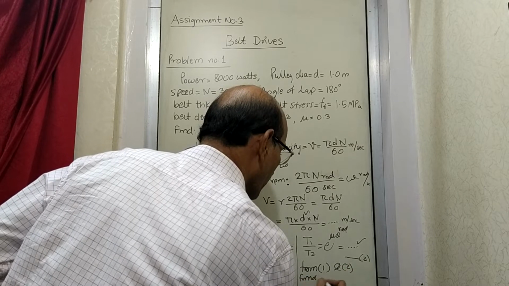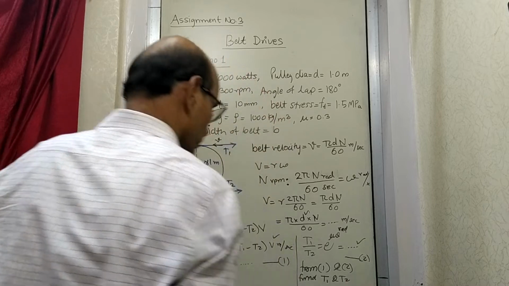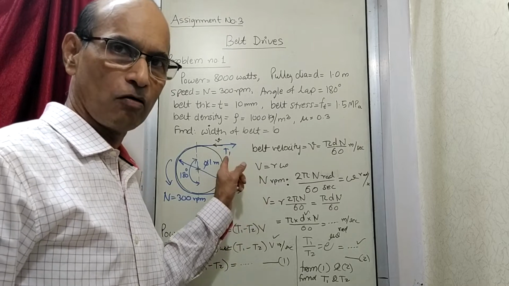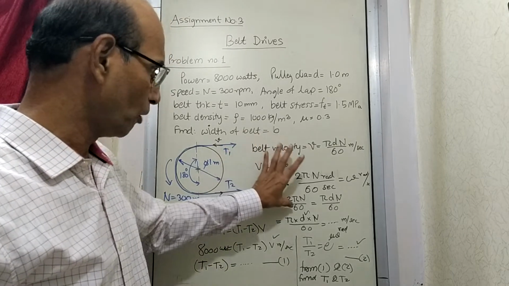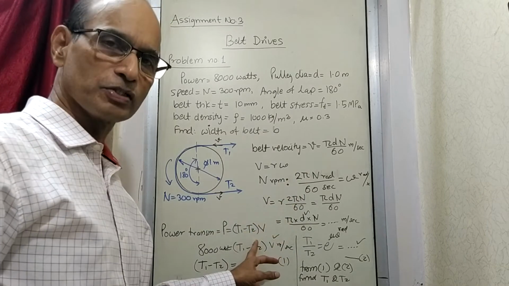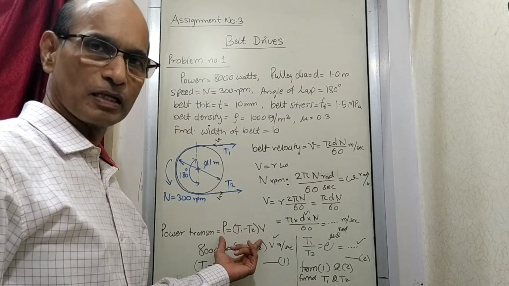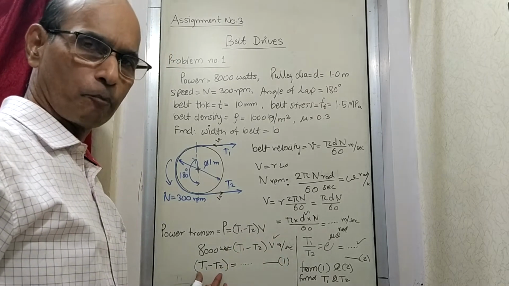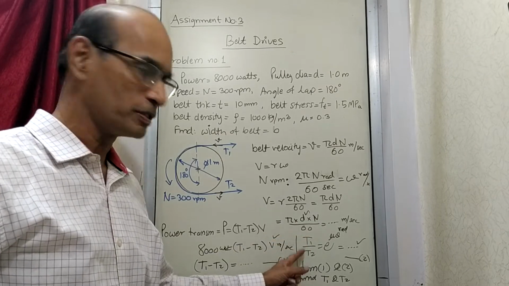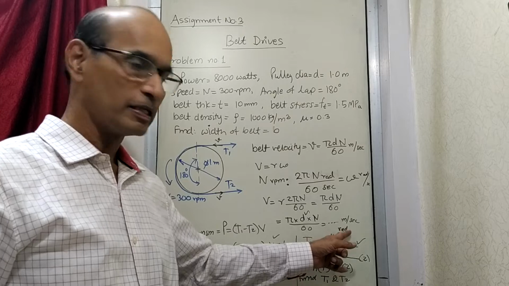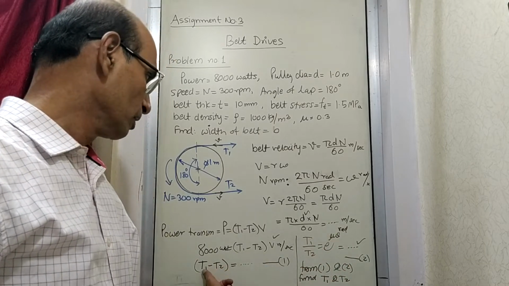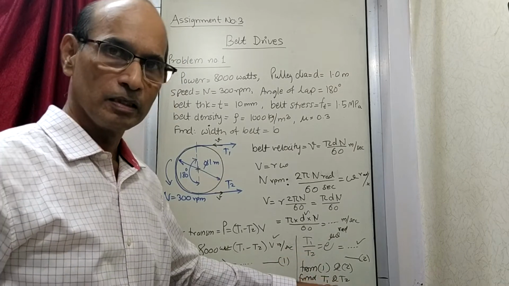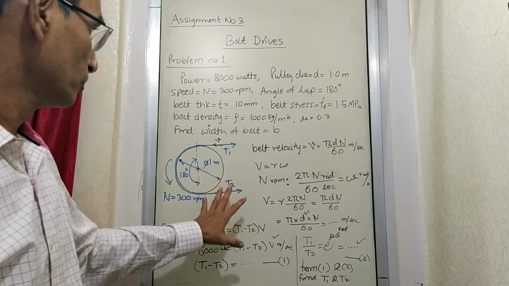find T1 and T2. That means both these tensions on the two sides, T1 and T2, how much they are, that we have found out by this procedure. First we found out velocity, then we made use of velocity by equating it with power transmission, given by the difference in tensions into velocity. So that has given us the difference in tensions, T1 minus T2. The other formula of T1 and T2 is T1 upon T2 equal to e raised to mu theta. This second formula and the first formula are the two equations having two unknowns, T1 and T2. So it is possible for us to find the individual tensions T1 and T2 that are required.